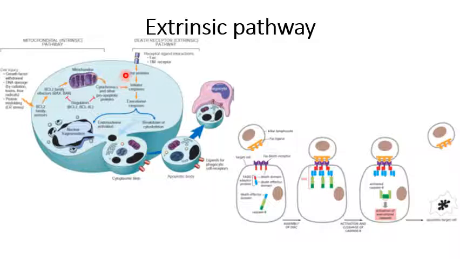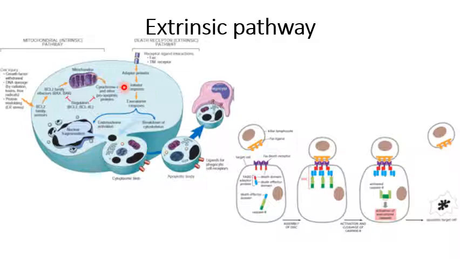When FAS ligands bind with FAS, the death domain, which is intracellularly present inside the cell, is activated. Once it is activated, it causes activation of adapter proteins, which activate caspase 10 in humans, and in other organisms it activates caspase 8.